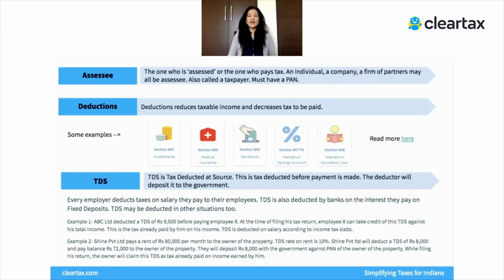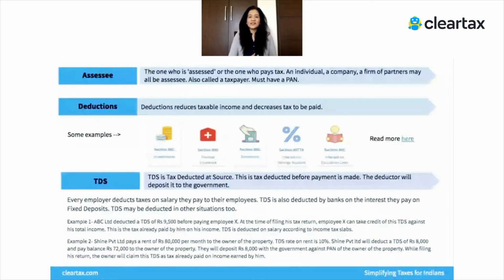Now, the Income Tax Act has laid down certain deductions. These are under Chapter 6A. If you are a CA, you might have come across this during your education. If you're dealing with taxes, you may have heard of this. So, the entire Chapter 6A is the deductions. They're usually associated with Section 80. So, you will see there is one Section 80C, there is 80D, there is 80E, and so on and so forth.